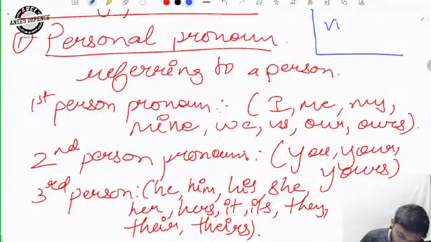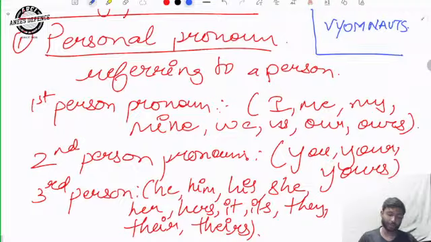They are known as Vyomnauts. Ignore my spelling. I hope this is the right spelling, but it is Vyomnauts. So the Indian astronauts are known as Vyomnauts.